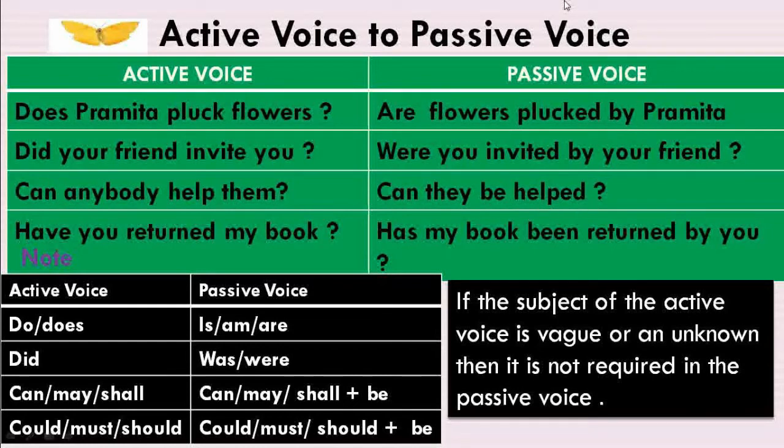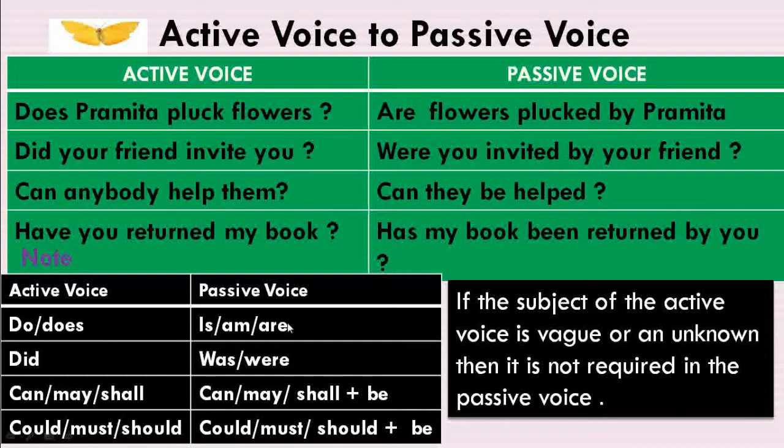Have you returned my book? This sentence begins with an auxiliary verb have, and the subject of the sentence is you. Returned is in the V3 form. My book is the object of the sentence. The sentence in the passive voice will be, has my book been returned by you? So this sentence also begins with the helping verb.